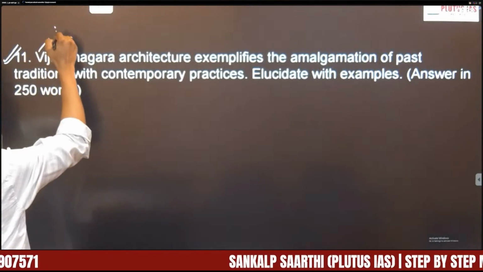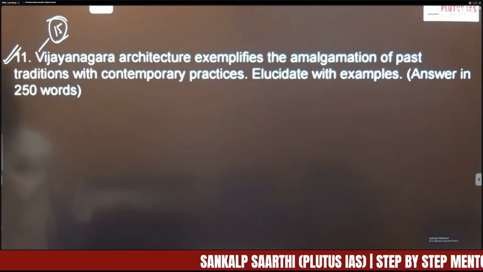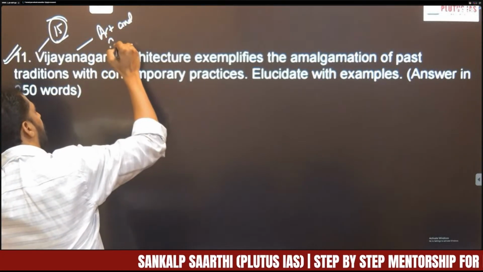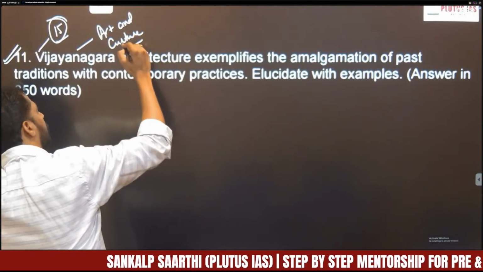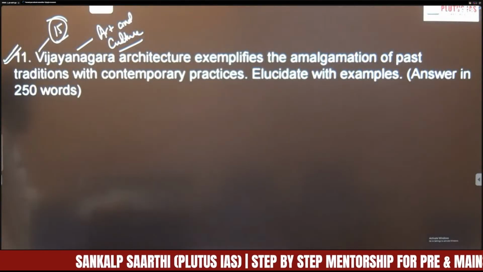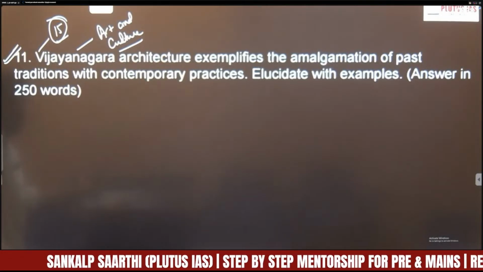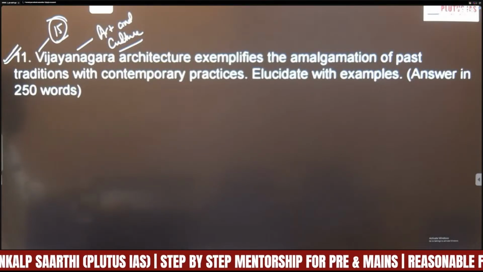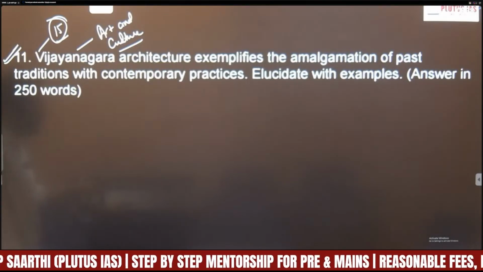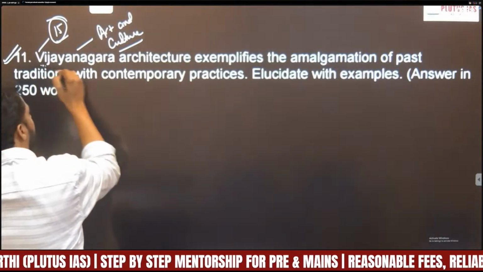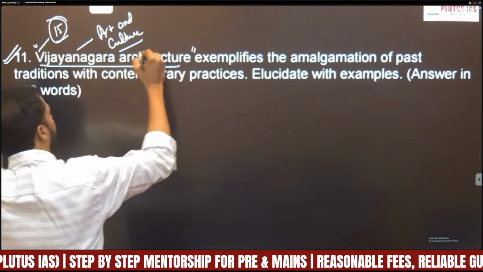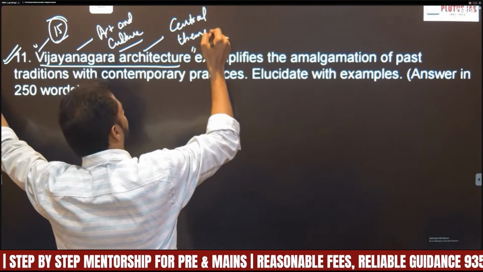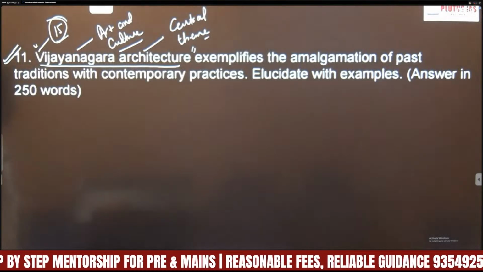The 11th question, here a 15-marker question. This question is from medieval India, but specifically the art and culture section. Let us see the question. Vijayanagara architecture exemplifies the amalgamation of past traditions with contemporary practices. That's the statement. So the central theme is Vijayanagara architecture.